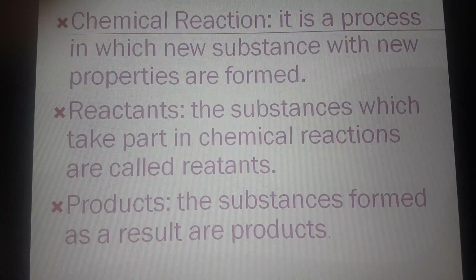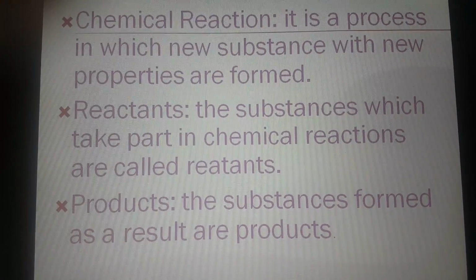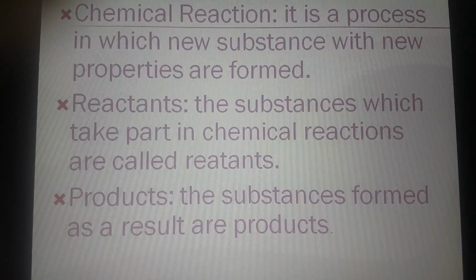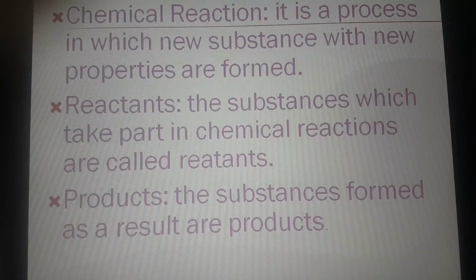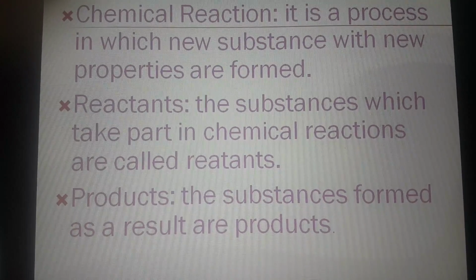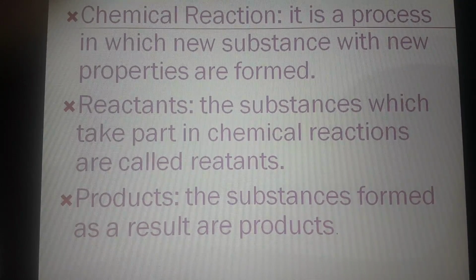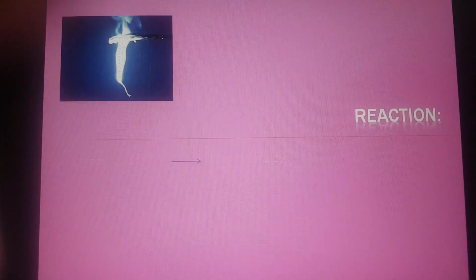So now, before moving to the chapter, let us go through some of the definitions which are important to you. A chemical reaction is a process in which new substances with new properties are formed. Reactants: the substances which take part in chemical reactions are called reactants. Now, what are the products? The substances formed as a result of a chemical reaction are products.